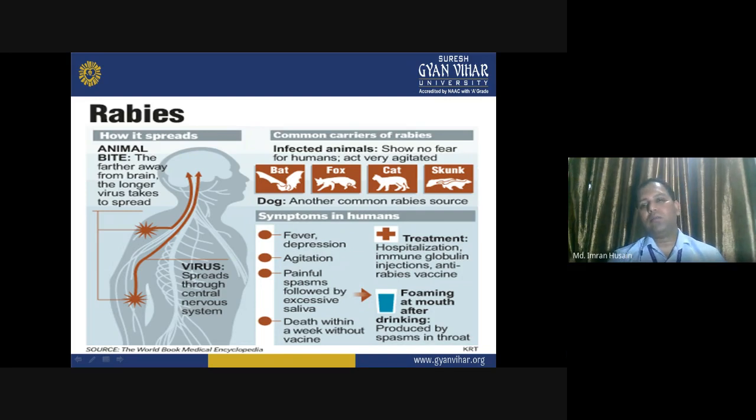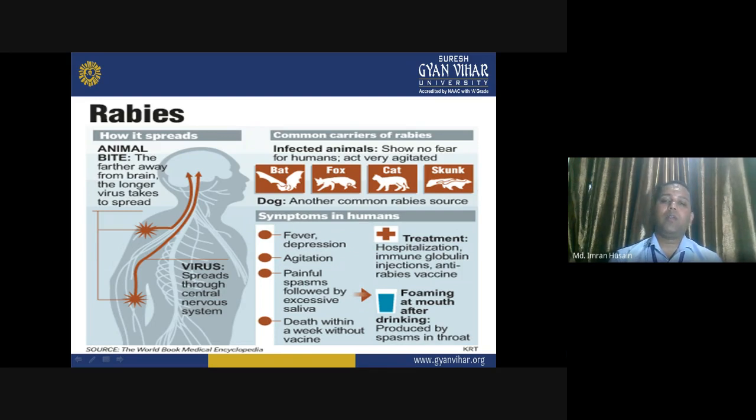Symptoms. What is the main symptom that humans show? Fever, depression, agitation, painful spasm, followed by excessive saliva. So this is the most common thing. If an animal is suffering from rabies, it would also be producing excessive saliva. Death within a week without vaccine.